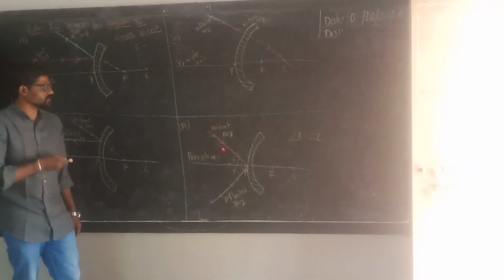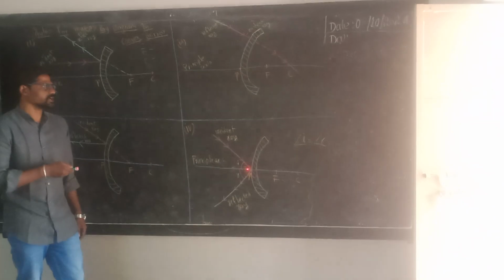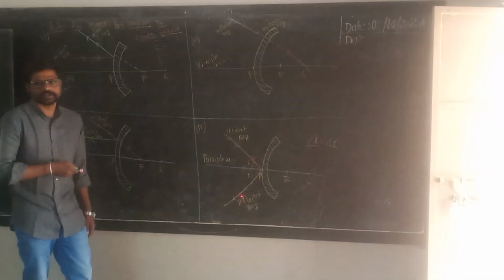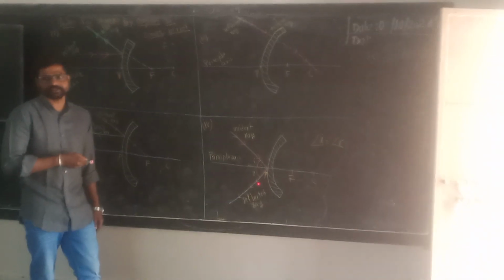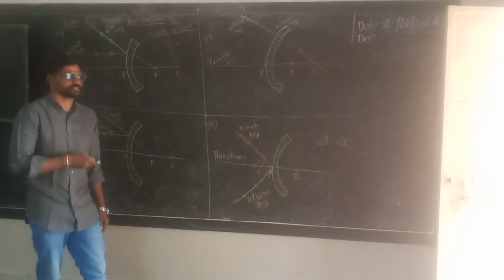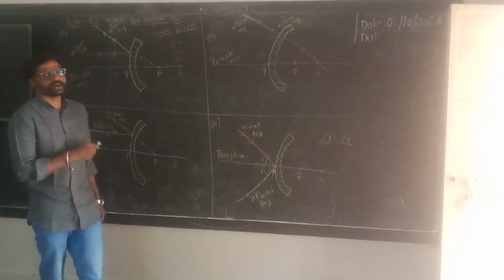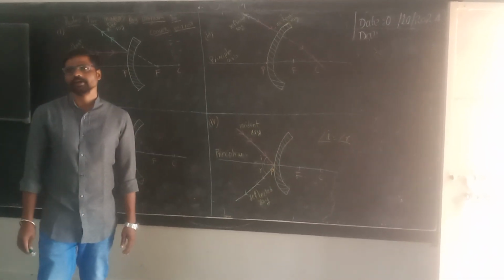So, if it is incident at an angle of 30 degrees, it will reflect back at an angle of 30 degrees. So, these are the rules for the ray diagram.